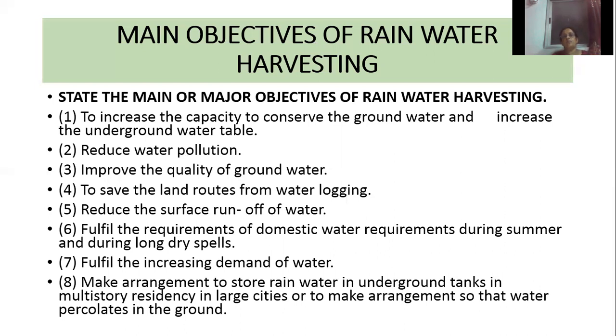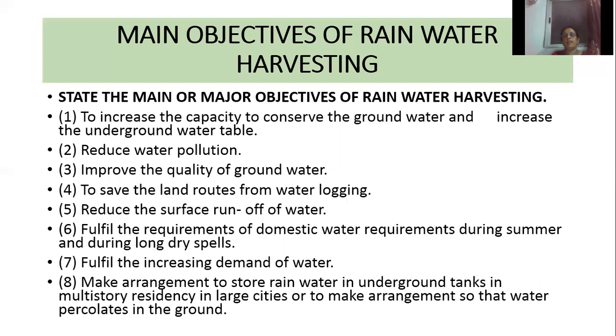Then what are the main objectives or purpose of rainwater harvesting? First one is we can increase the capacity to conserve the groundwater and increase that underground water table. Second one is reduce the water pollution. If we are collecting that rainwater, it will reduce that pollution. Third one, improve the quality of groundwater. If we are collecting that water in the wells, ponds, etc., we can improve the quality of groundwater.